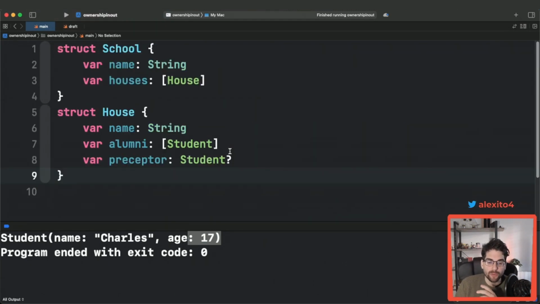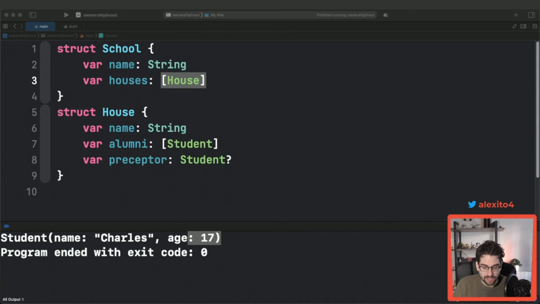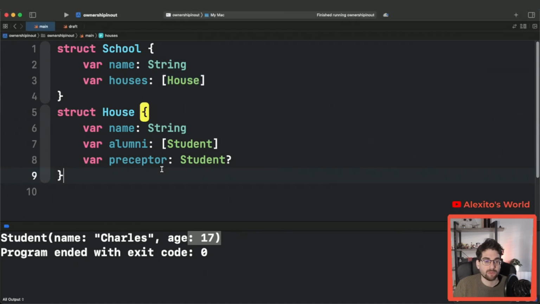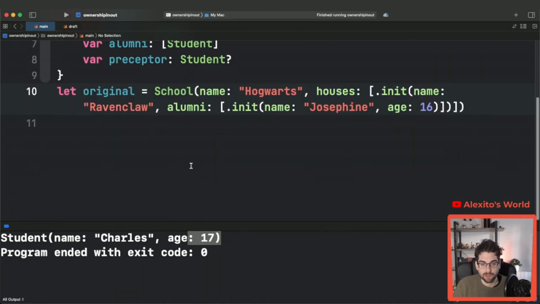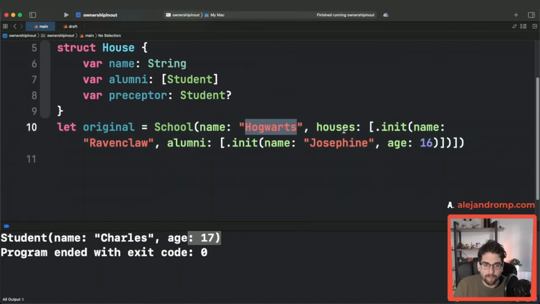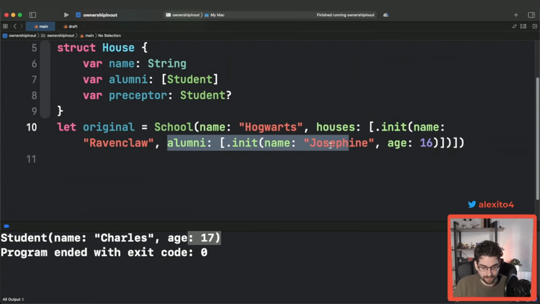Let's talk about how you define more realistic, more complex scenarios, right? So in this case, we have a school that has a name and a bunch of houses. Each house has a name, alumni, and a preceptor. Kind of like a complex nested structure. Now, if we go back to what we did before, we can try again to do the same thing, right? So we have an original, which is a school, obviously, it has to be Hogwarts. And then we have houses, which is Ravenclaw. I think I'm going to play Ravenclaw when the Hogwarts game comes out, I'm pretty sure. And then we have some alumni, which is again Josephine at age 16.